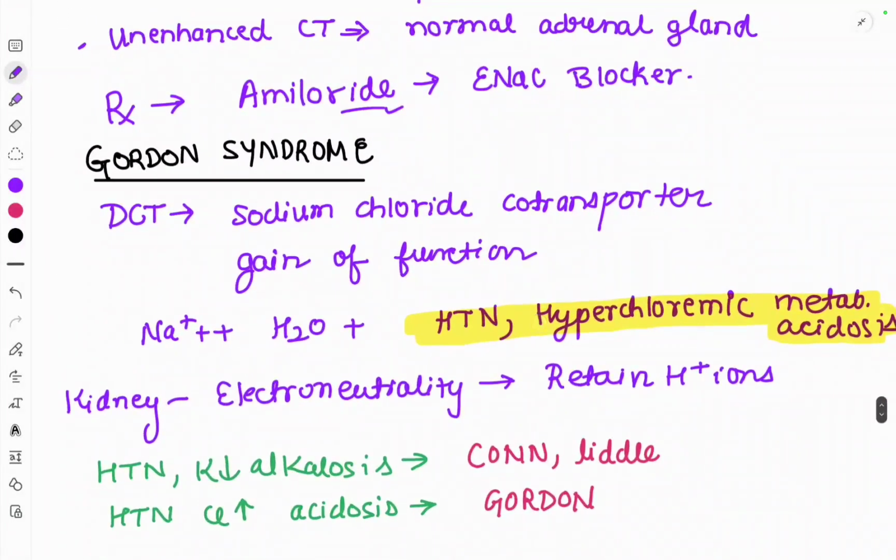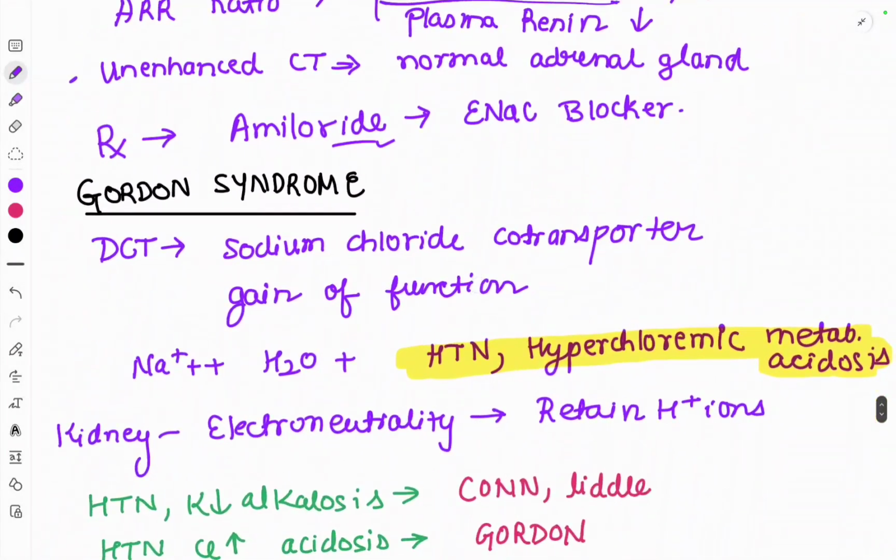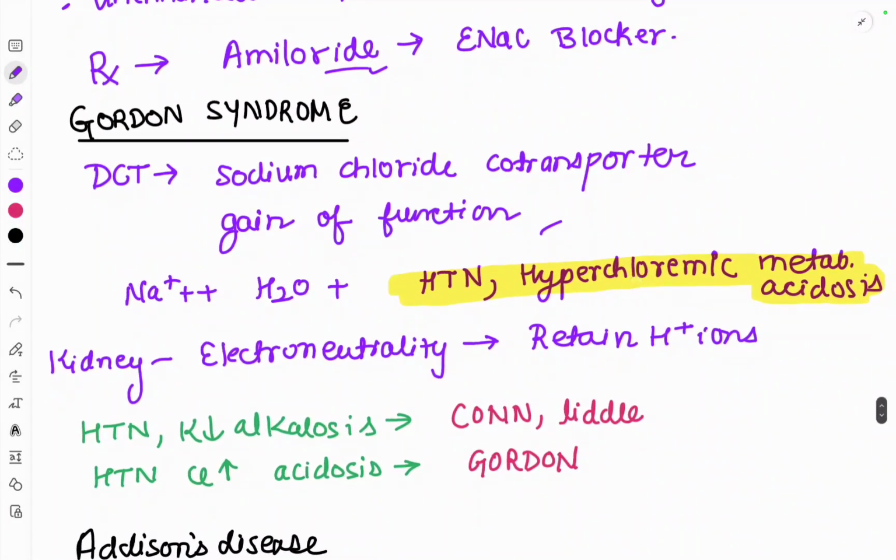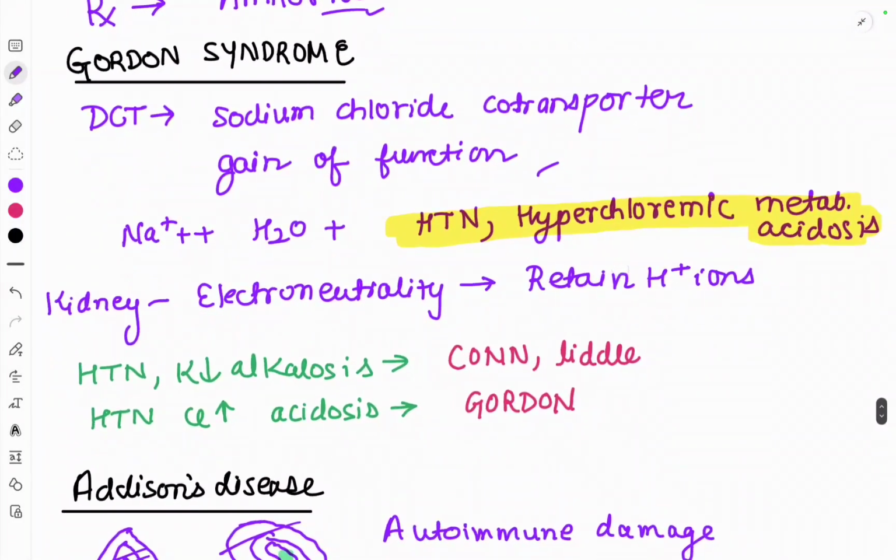The next important syndrome is Gordon syndrome. In the DCT, we have a sodium chloride co-transporter. In Gordon syndrome, there is a gain of function mutation in the sodium chloride co-transporter in the DCT. So sodium ions will be increased, and water will also be increased. Due to this, there will be hypertension and hyperchloremia, as the sodium chloride co-transporter is showing gain of function mutation. So chloride will also be reabsorbed along with sodium.